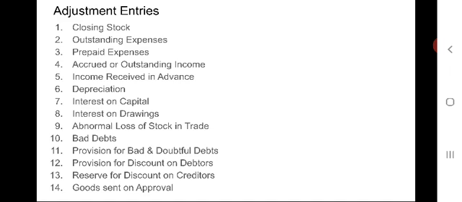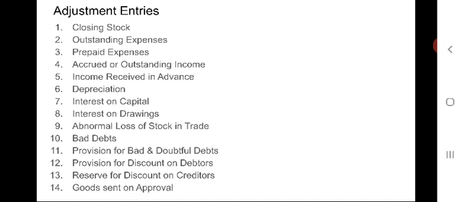In the first instance, when the stock is uninsured and nothing is recoverable from the insurance company, entry should be passed like this: loss of stock account debit to trading account, profit and loss account debit to loss of stock account. In the second instance, when the stock is insured, loss of stock account debit to trading account.